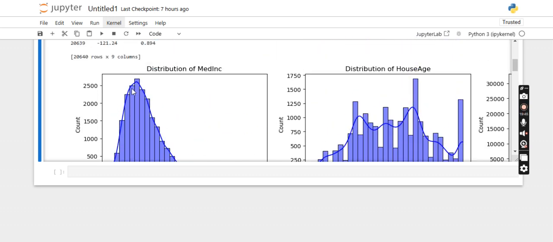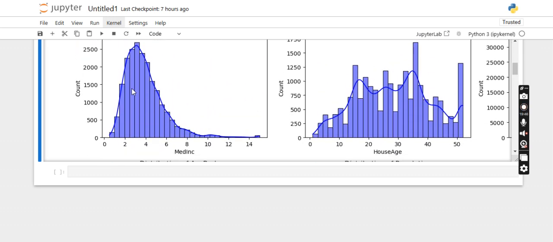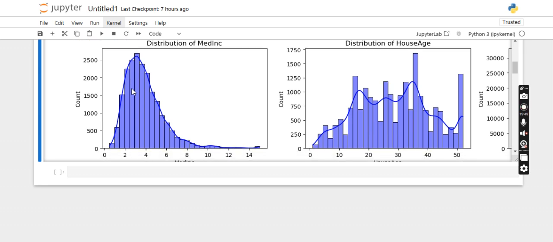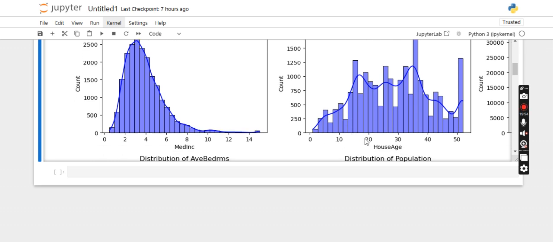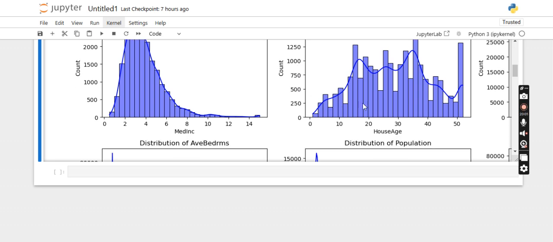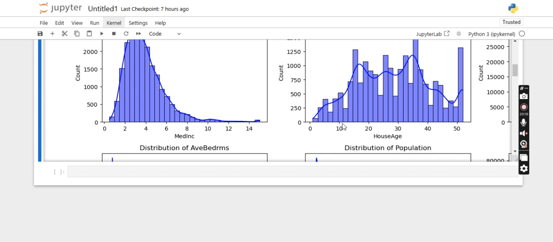And let's consider the histogram of house age. So this is house age. House age is plotted along the x-axis and the count, or the number of people, is plotted along the y-axis. So this is the number of bins, which is 30, I think, which we have used. And here this is the KDE, kernel density estimate, which is the smooth curve.